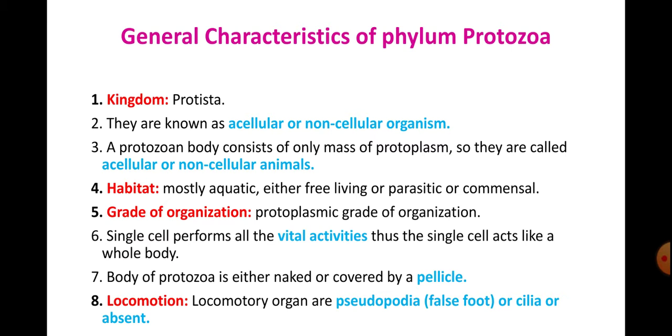Okay, so he has given 5 kingdom classification starting from kingdom Monera, second is Protista, third is Mycota, and fourth is kingdom Plantae, and fifth is kingdom Animalia. So based on this classification, you will classify the organisms here. So phylum Protozoa comes under the kingdom Protista. They are known as acellular or non-cellular organisms.